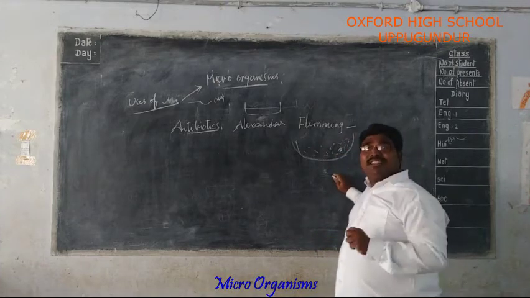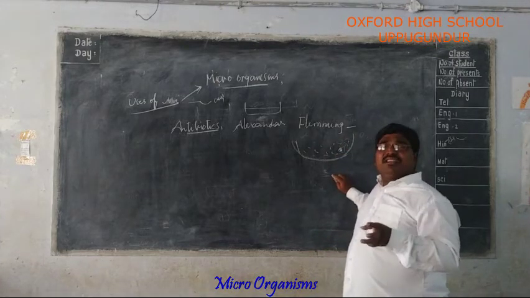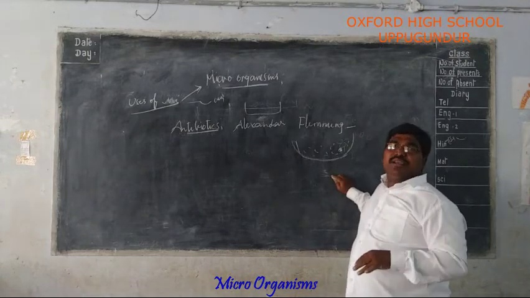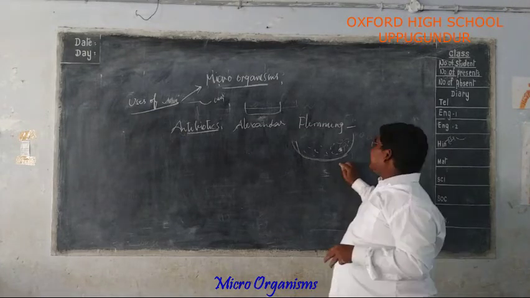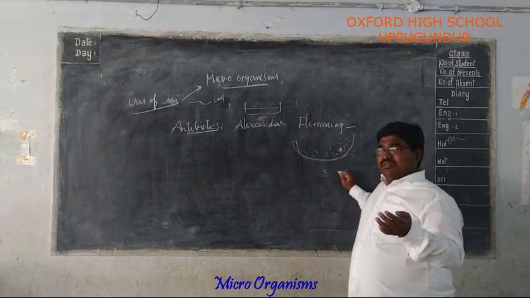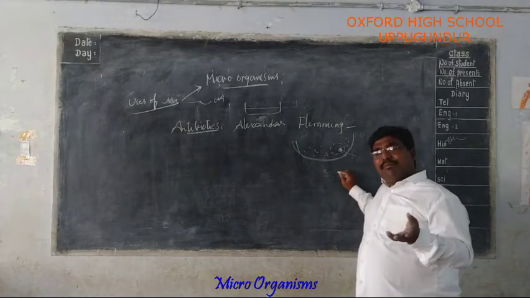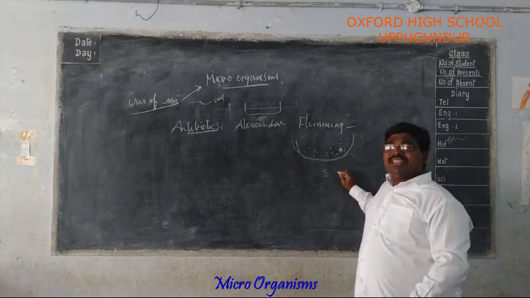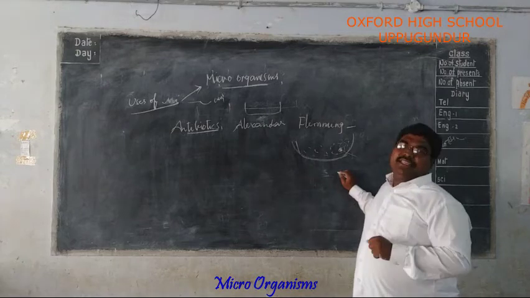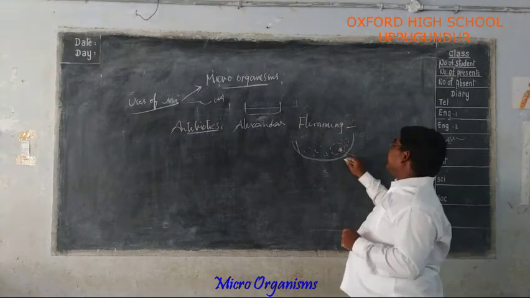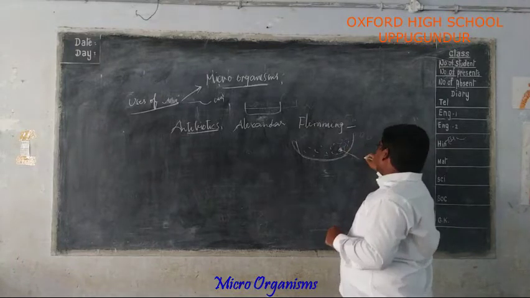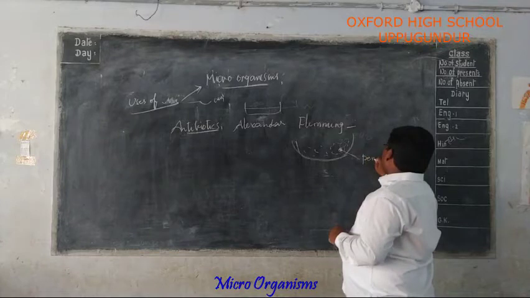One day he noticed that a particular microorganism, a fungus, grew in the petri dish along with the bacterial colony and prevented the growth of the bacteria. He separated the fungus from that petri dish and applied it to other bacteria. In those other places also, the fungus successfully controlled the growth of the bacteria. So he separated that fungus, which is known as Penicillium notatum.